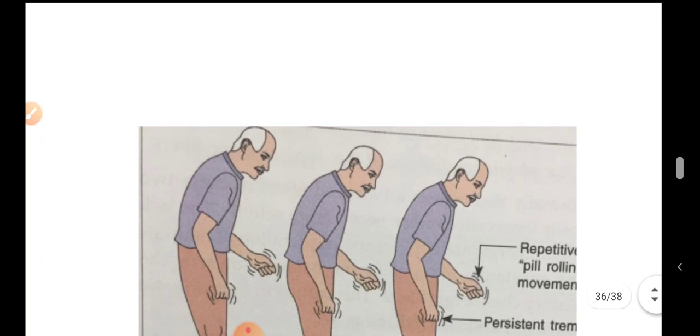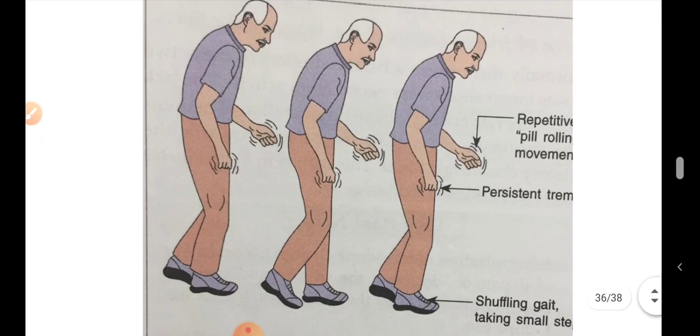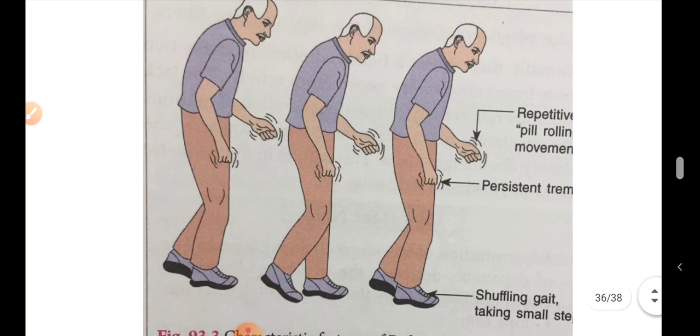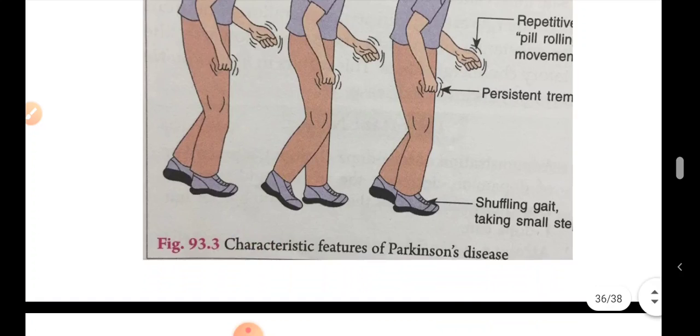So in the diagram you can see the short stepped gait, or festinate gait, or shuffling gait. There is flexion of the extremities at the knee joint, at the back, and also flexion at the elbow joint. You can see the pill rolling movements, and these are the resting tremors you will get.